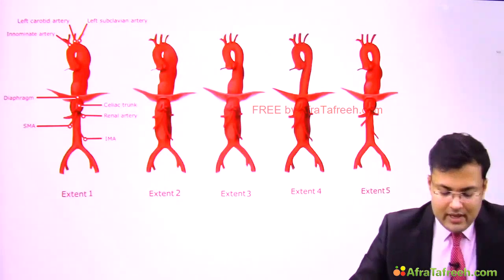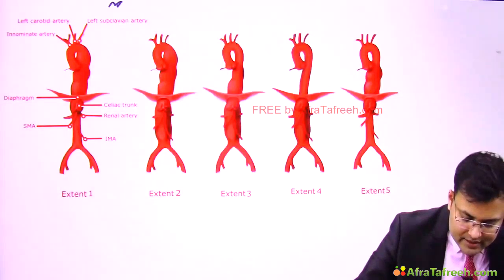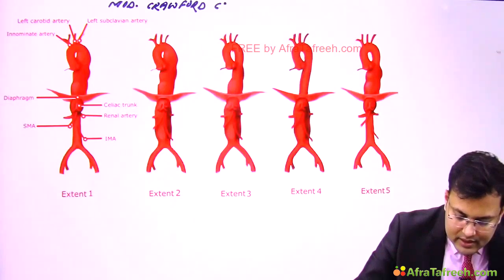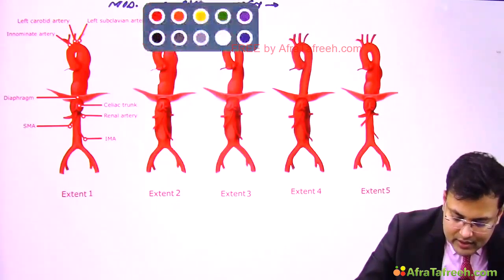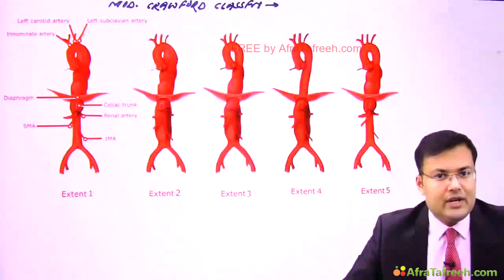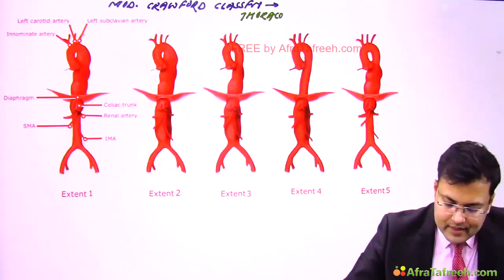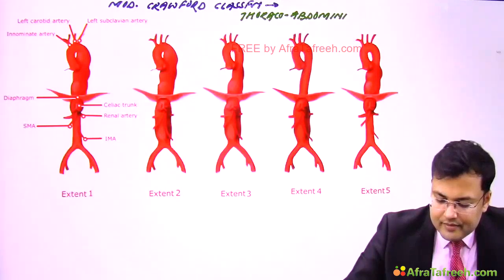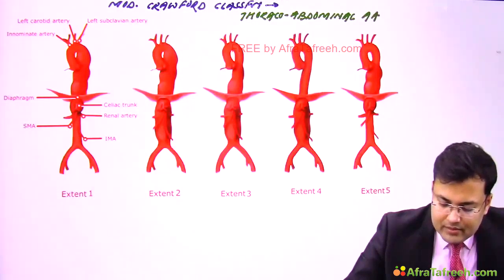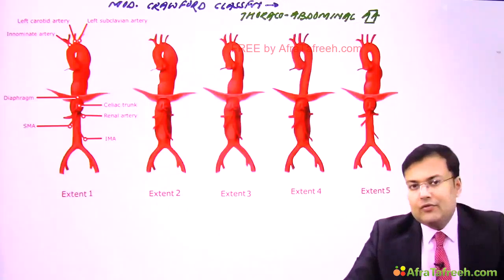Thoraco-abdominal aortic aneurysm, and the name is modified Crawford. It's the modified Crawford classification. Clear? And it's for thoraco-abdominal aortic aneurysm. Clear? It is divided into 5 types.